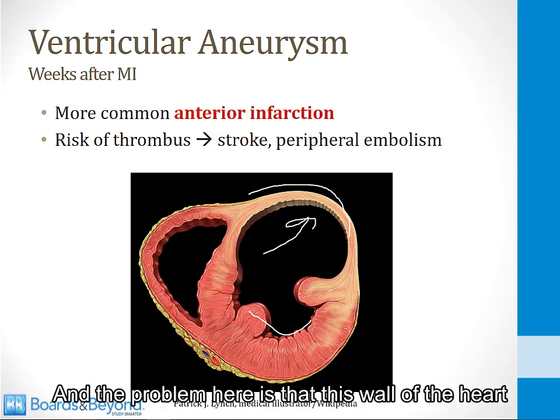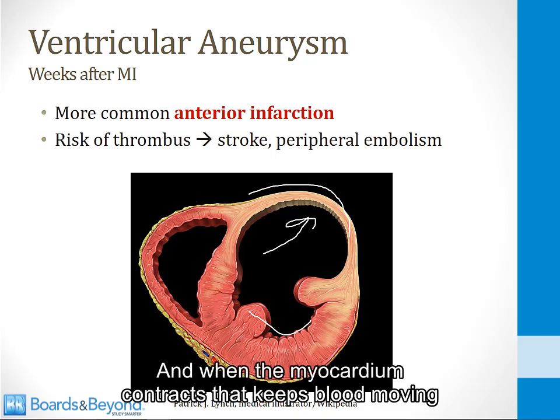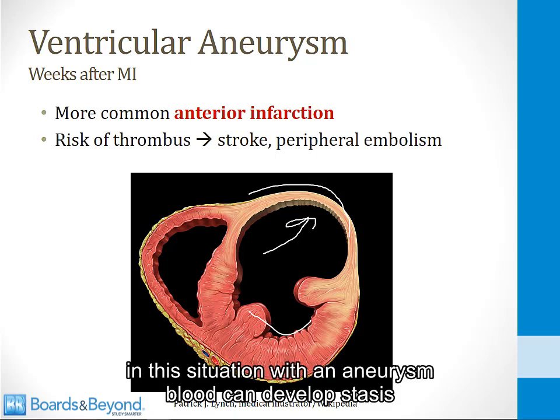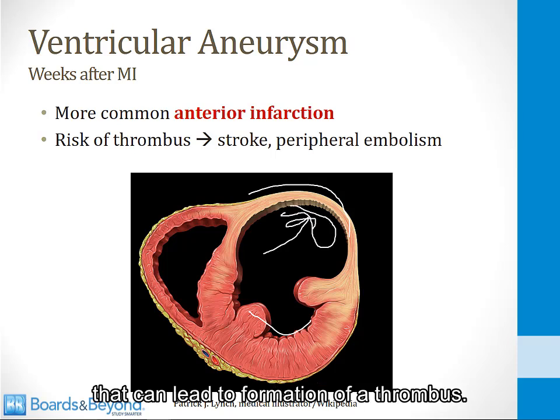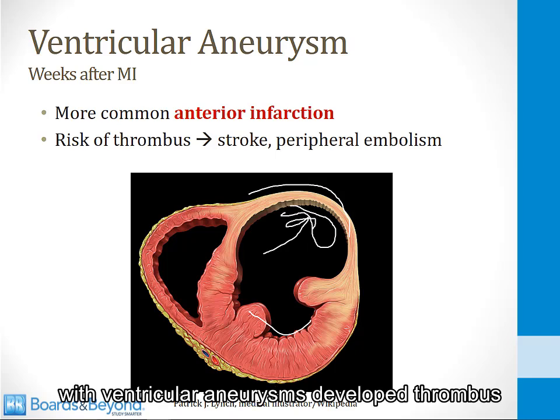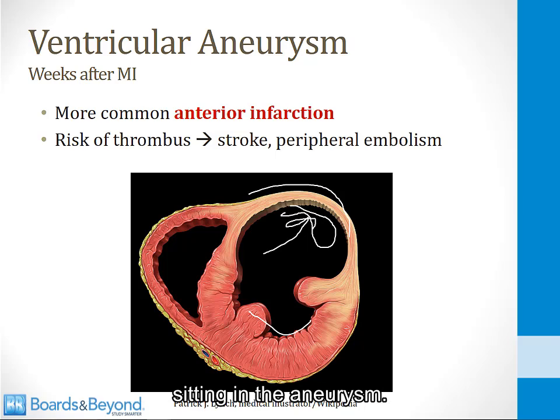And the problem here is that this wall of the heart is filled with scar tissue, so it's not going to contract. And when the myocardium contracts, that keeps blood moving. In this situation with an aneurysm, blood can develop stasis in this portion right near the aneurysm. That can lead to formation of a thrombus. And many of these patients with ventricular aneurysms develop thrombus, and they're at risk for strokes or peripheral embolism from the thrombus sitting in the aneurysm.